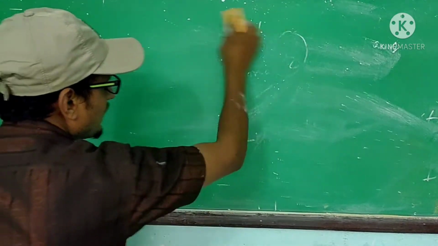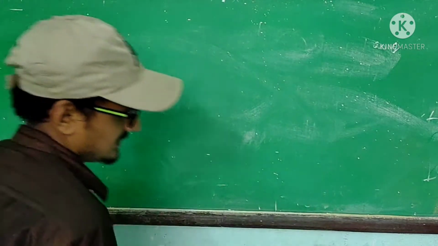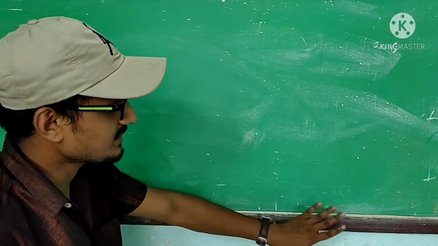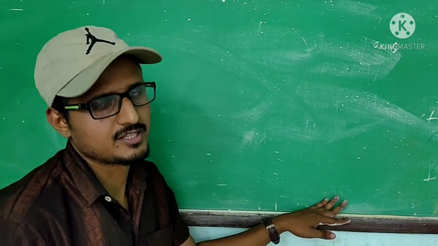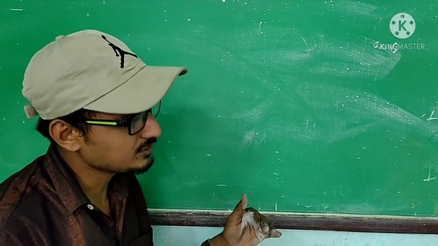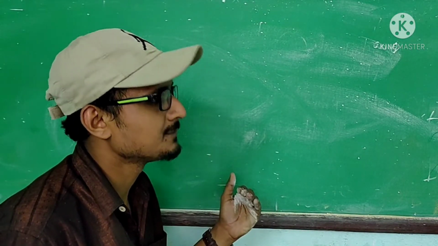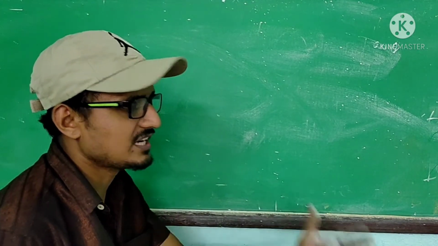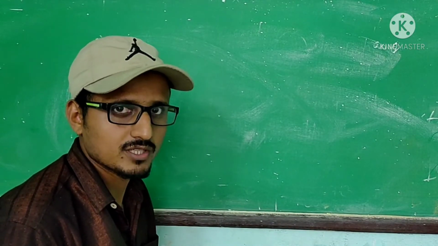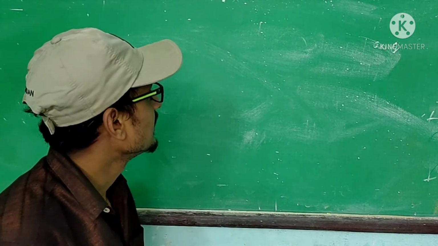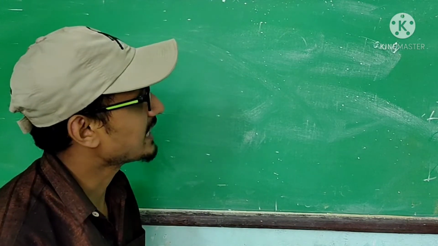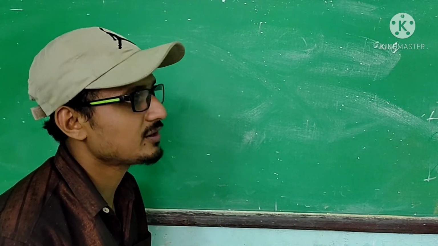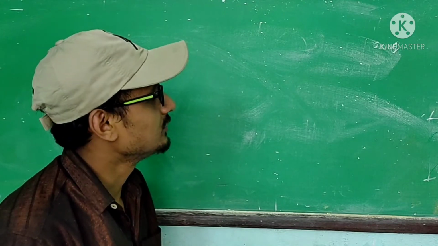Now we want to discover how the atom looks like. What is the structure of the atom? For that, some experiments are there which we have to learn stepwise. I have told you that Dalton first told that atoms cannot be destroyed. After that, many scientists came like William Crookes, Rutherford, Niels Bohr, and also Avogadro. They showed that atoms can be divided, that means atoms are again made up of some particles.